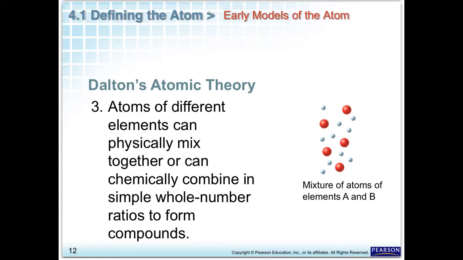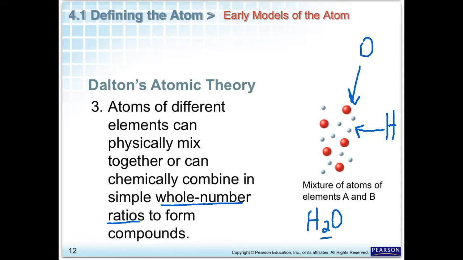The third part of Dalton's atomic theory says atoms of different elements can physically mix together, or they can chemically combine in whole number ratios to form compounds. So say, for example, these were atoms of oxygen, and the littler blue ones were atoms of hydrogen. They could mix together, or they could combine in a chemical reaction. If the atoms combined together, it would always be in the same whole number ratio. So, for example, water, H2O, is always 2 hydrogens for every 1 oxygen.